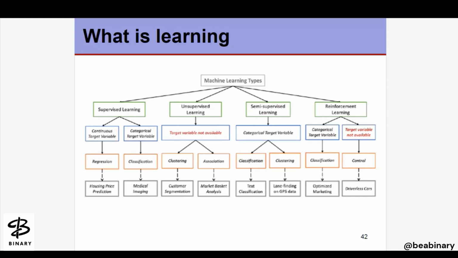Then in semi-supervised learning, a categorical target variable is present, where we again have classification, working as text classification, and clustering, as lane finding on GPS data. Reinforcement learning can have the target variable either not available or available. When the target variable is available, it is classification, used to optimize marketing. When the target variable is not available, that means control, and we are talking about driverless cars.